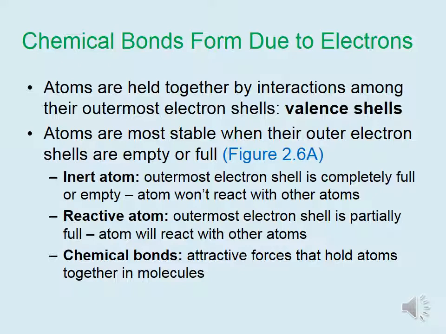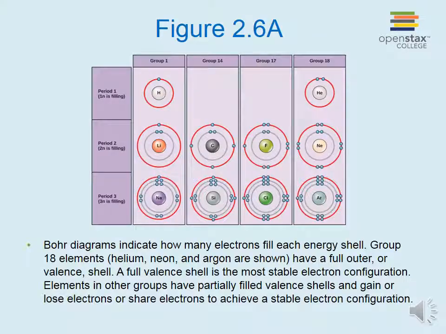A reactive atom has a partially full outermost shell, and in this case it will react with other atoms to either empty or fill its outermost shell. This results in chemical bonds, which are attractive forces that hold atoms together to form molecules. Bohr diagrams indicate how many electrons fill each energy shell. Group 18 elements, which are elements found in the rightmost column of the periodic table, here helium, neon, and argon are shown, have a full outer or valence shell. A full valence shell is the most stable electron configuration.